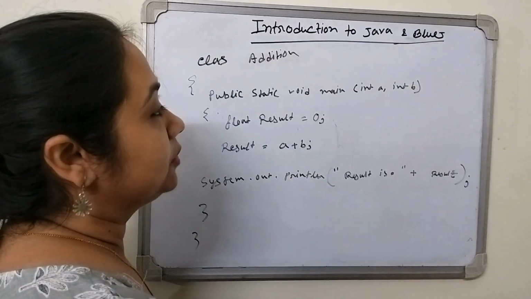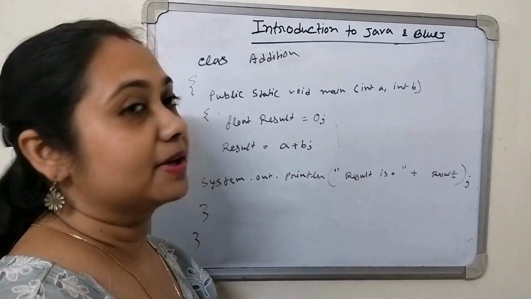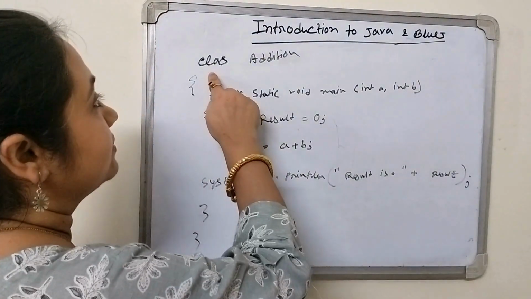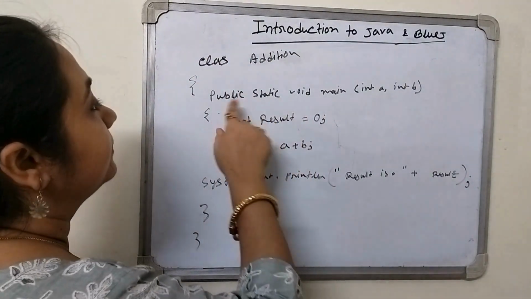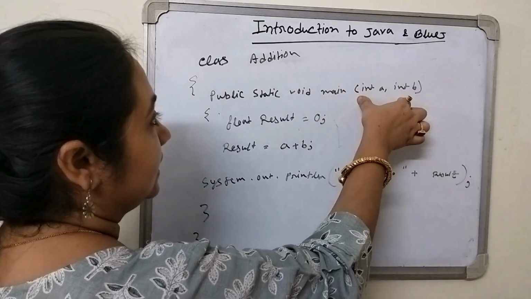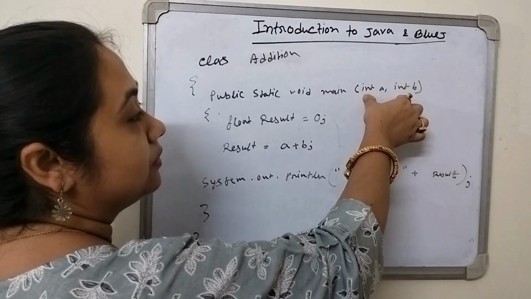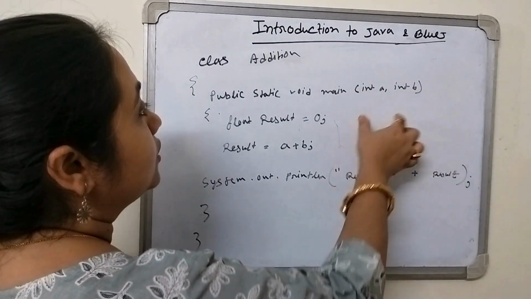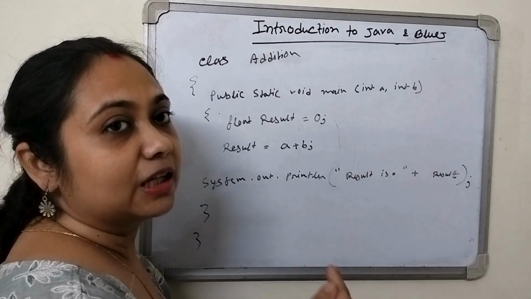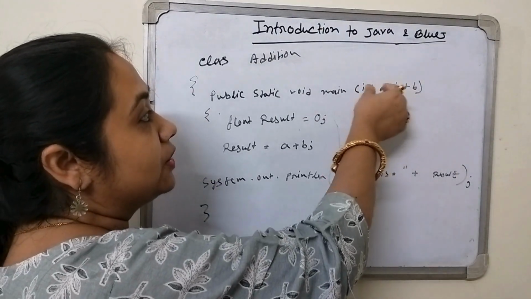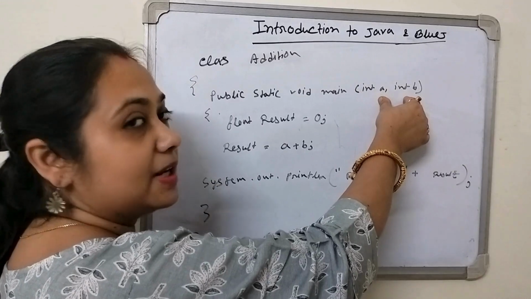I am writing a program to add two numbers. Before the program, what we have done is that these two numbers we have taken from the user. So we have declared the class as Addition. Before this portion we have the same things. Okay. Now public static void main, here we have passed integer a and integer b. Why? Because these two values will be put by the user. So as parameters, when the program runs, the computer asks for the two numbers from the user. So here we have written integer a and integer b. That means these two values will be integers.